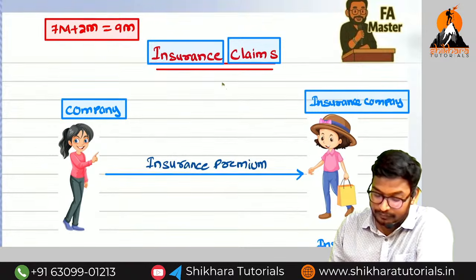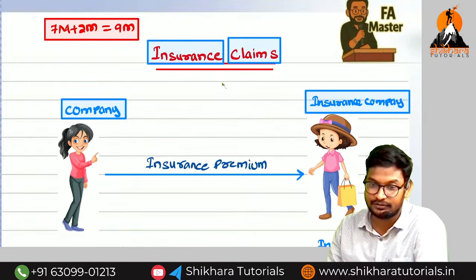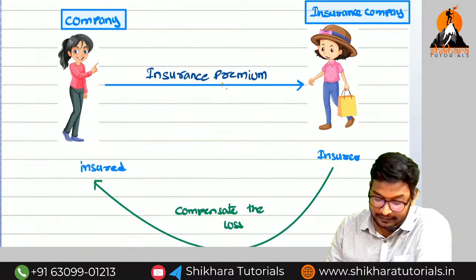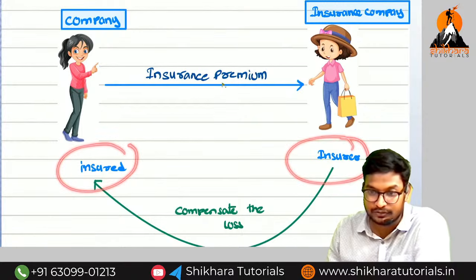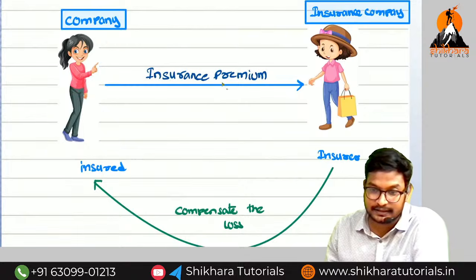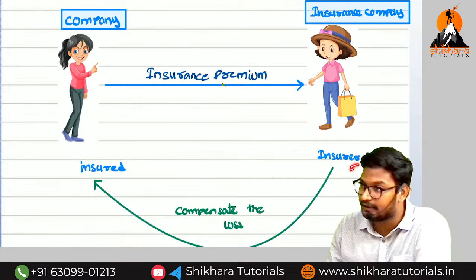So first of all, before starting the insurance claims, we need to understand the meaning of insurance. Generally in insurance, we have two parties. The first person is called the insured and the second person is called the insurer. The person who makes the insurance is called the insured. The person who will compensate the loss is called the insurer.